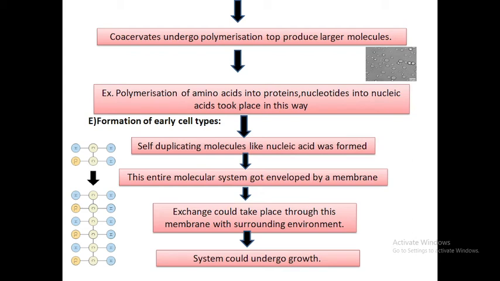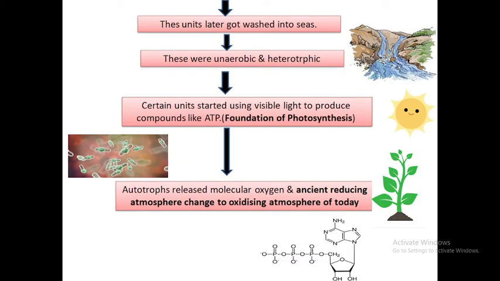After polymerization, there was the formation of a structure having a unique property similar to the living cell present today. Which is that property? That property was self-duplication. That is, a self-duplicating molecule, the nucleic acid, was formed inside this coacervate. And this entire molecule was surrounded by a membrane. That membrane was a unit membrane which had the ability to exchange material with the surrounding environment. So this system was unique because it had the ability to grow and a self-duplicating ability.